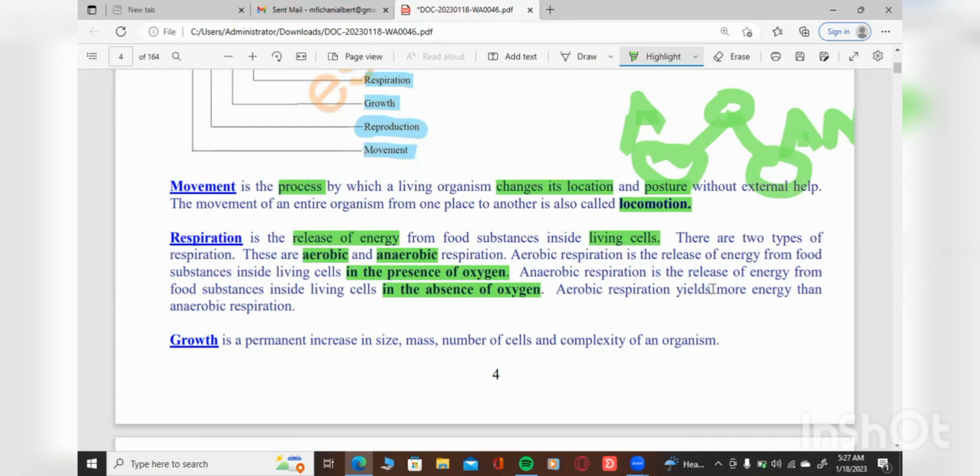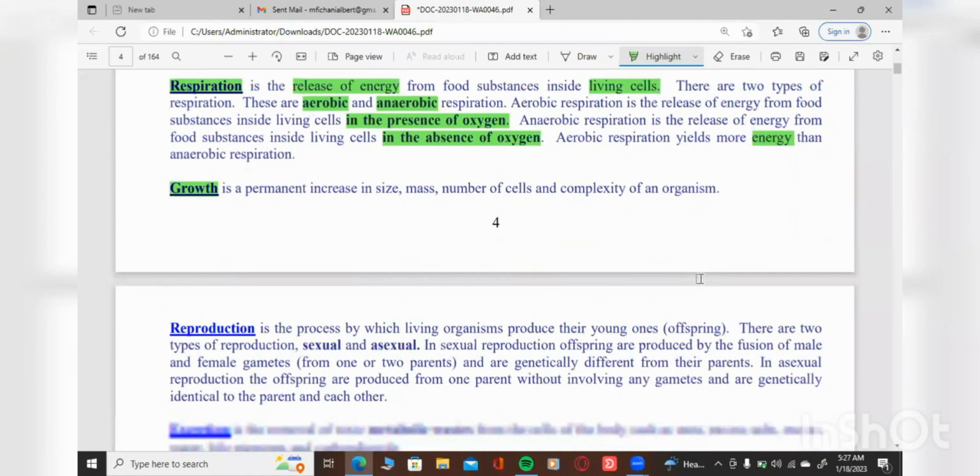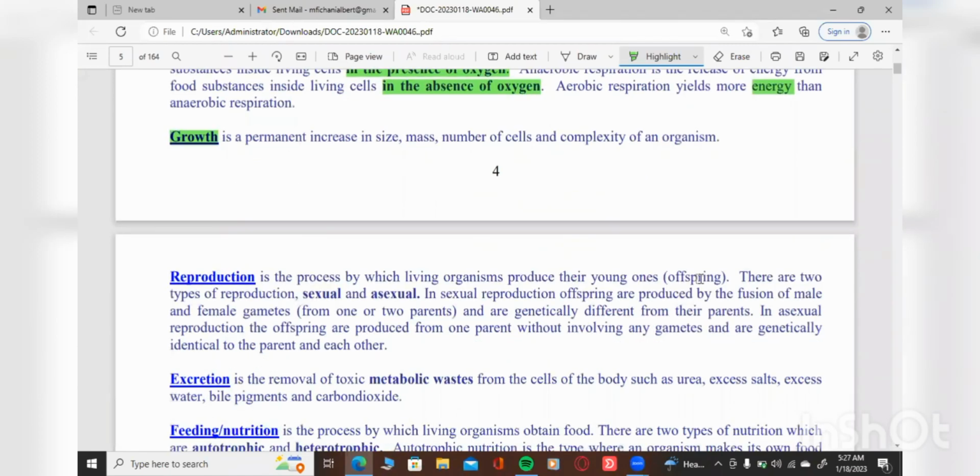Aerobic respiration yields more energy than anaerobic, okay? So where there's oxygen, there's more energy than where there isn't. That is another key thing that you need to understand. So aerobic respiration yields more energy than anaerobic respiration. With growth, this is, of course, the permanent increase in size, mass, number of cells, and also the complexity of an organism.